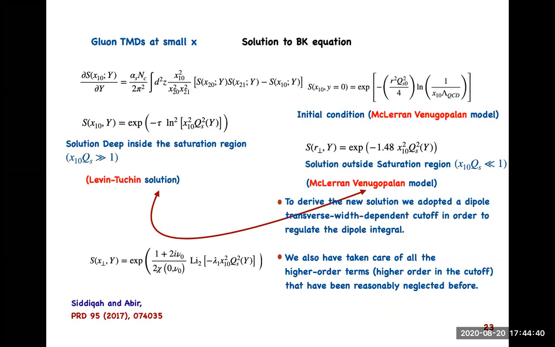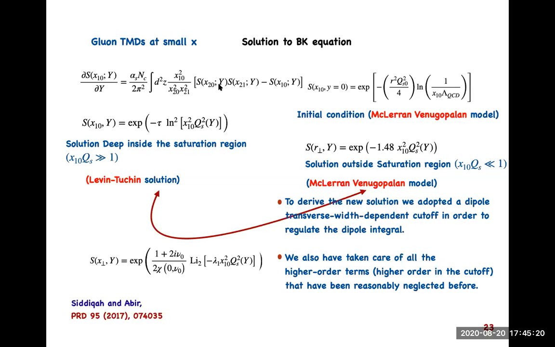Okay, so the other thing that we have studied with our student is a kind of solution of the BK equation, not the full BK equation, but a kind of linearized BK equation. So if I drop this term, we get an equation, and this is not a typical BFKL equation. This we can call the linearized BK equation. At which limit can I drop this term? In the limit where S is small.